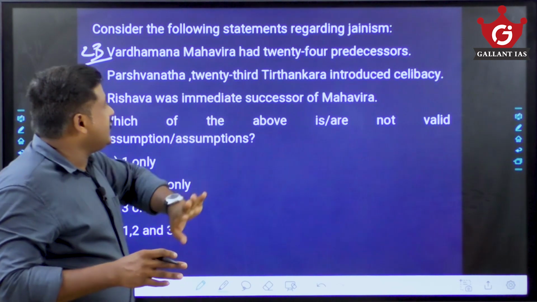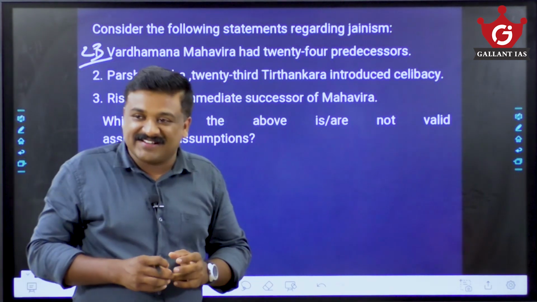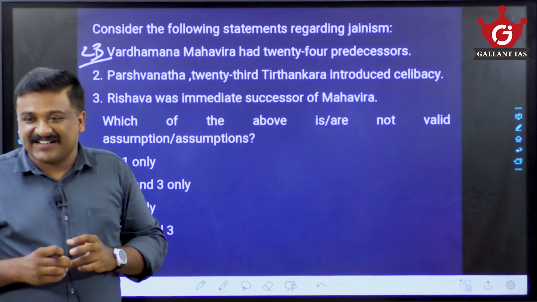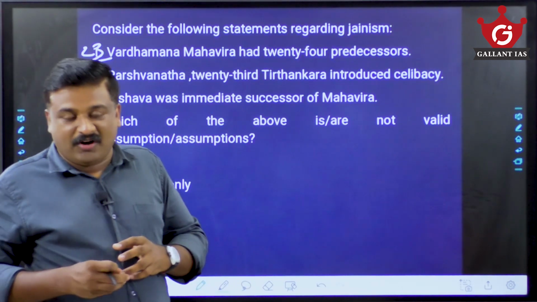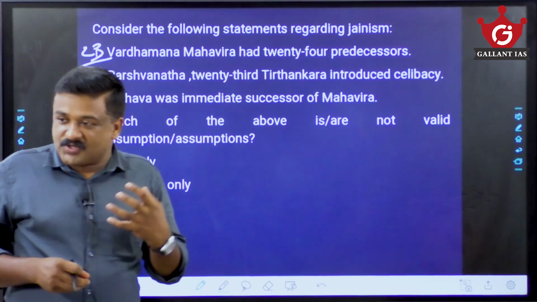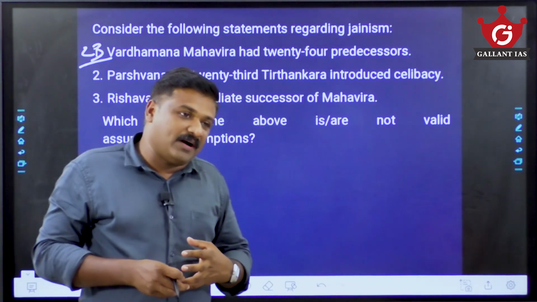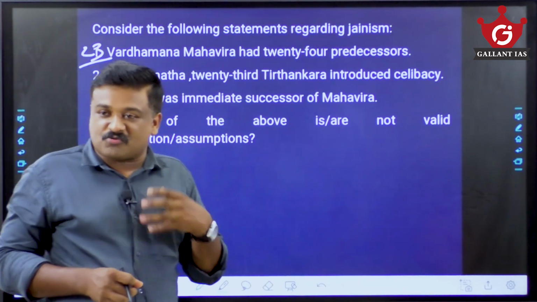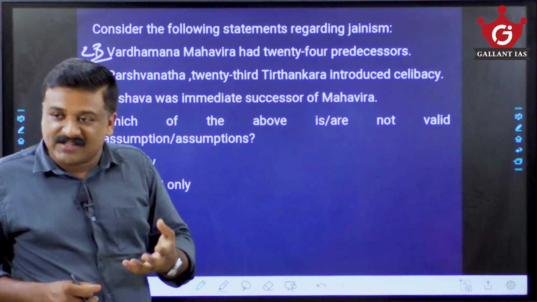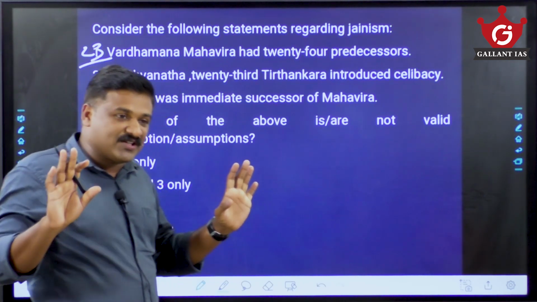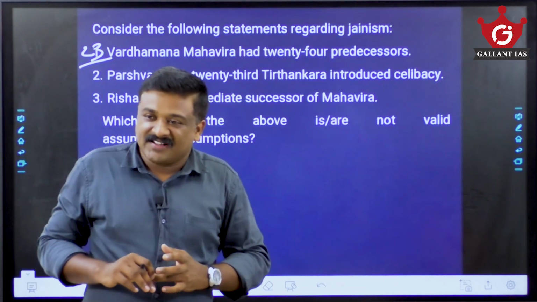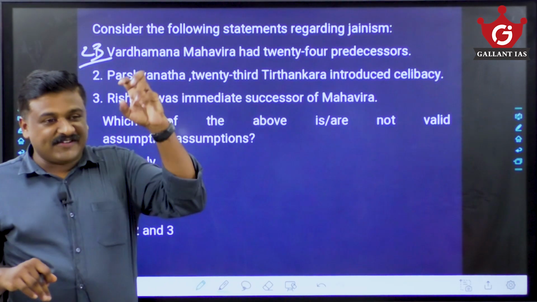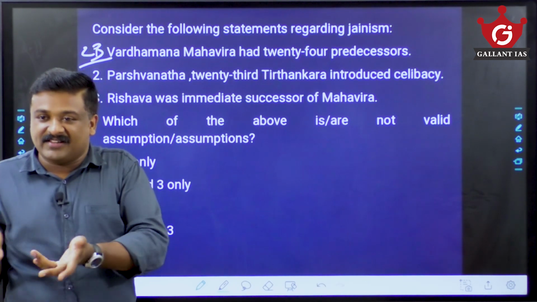Parshvanath, the 23rd Tirthankara, introduced celibacy. That was introduced by Vardhamana Mahavira. So you should know the basic ideas, teachings of Vardhamana Mahavira, or his contributions and reforms. That is very, very essential. In a similar way UPSC asked the questions. Rishabh was the immediate successor of Mahavira. He was the first Tirthankara, and after Mahavira there is no Tirthankara.